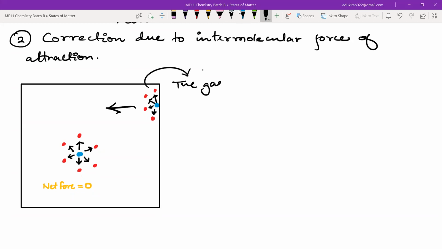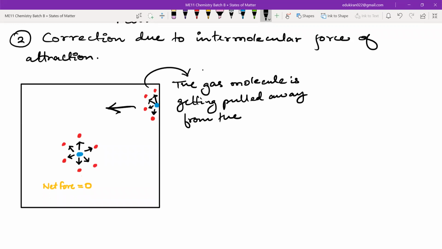So this is one point that we will write. The gas molecule is getting pulled away from the wall. Now, as a consequence, what will happen to the pressure?